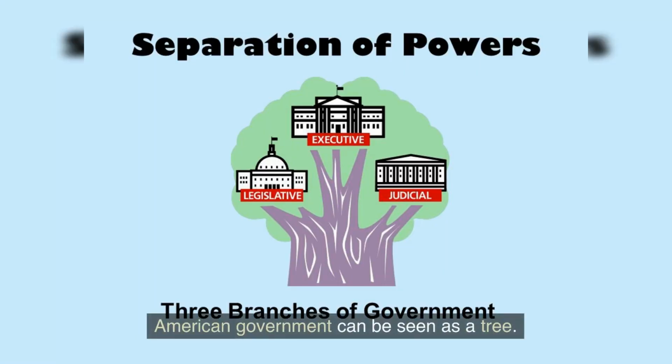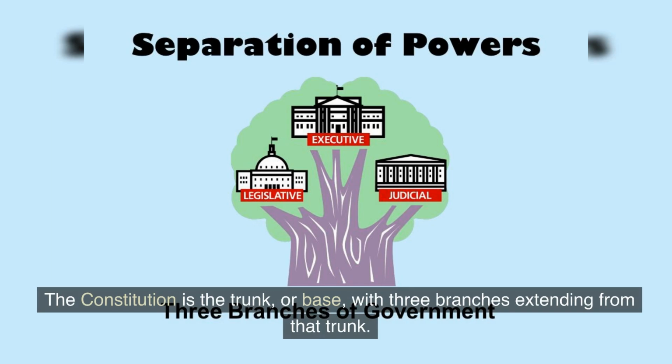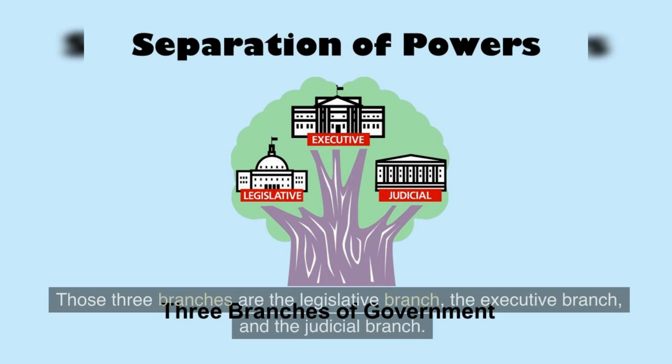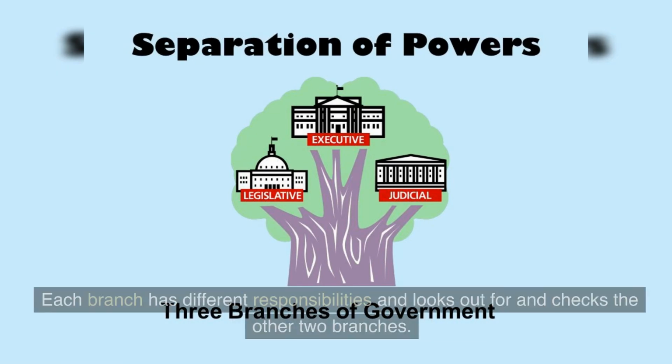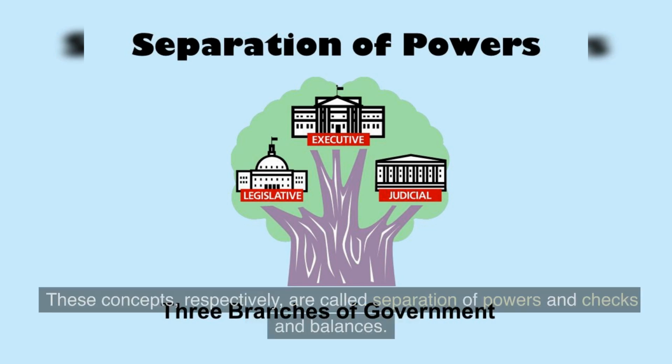American government can be seen as a tree. The Constitution is the trunk, or base, with three branches extending from that trunk. Those three branches are the legislative branch, the executive branch, and the judicial branch. Each branch has different responsibilities and looks out for and checks the other two branches. These concepts, respectively, are called separation of powers and checks and balances.